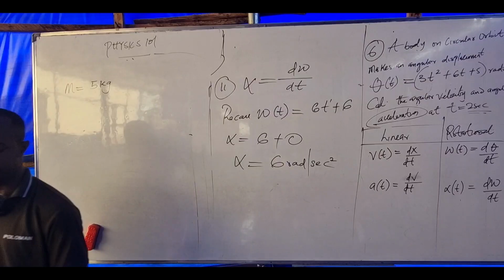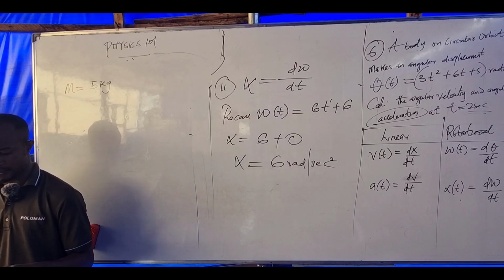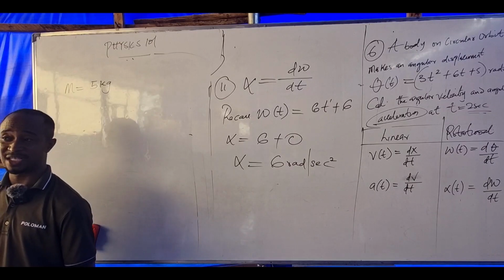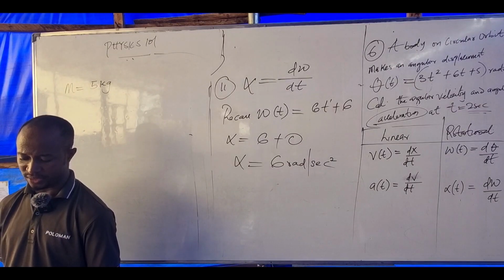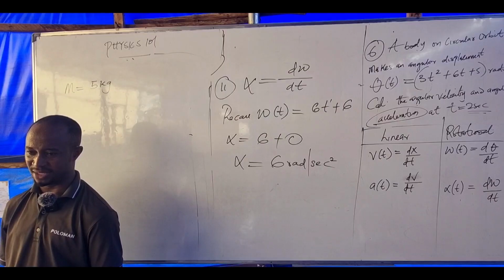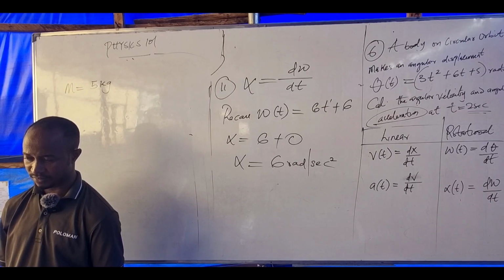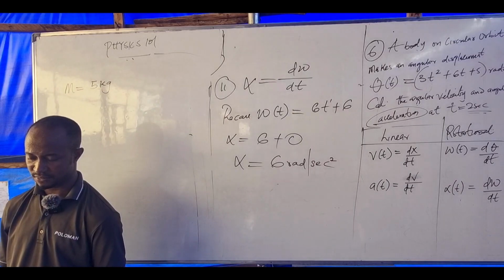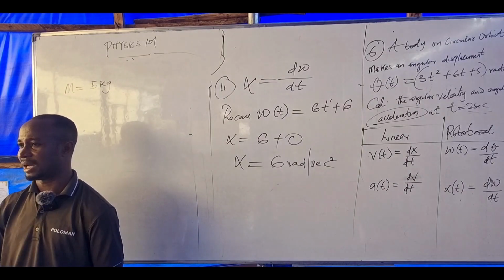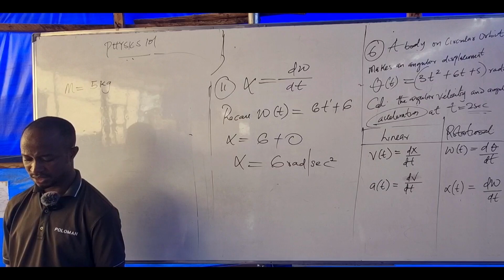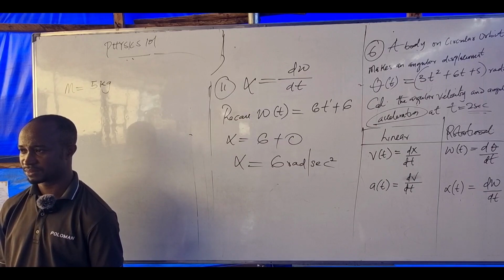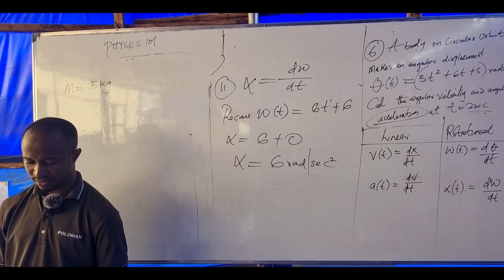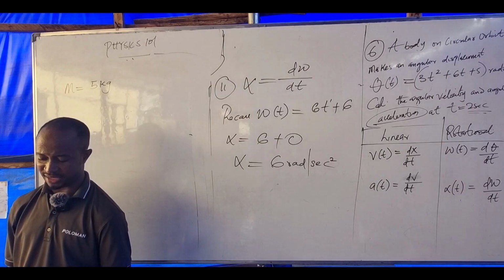A disc of mass 5 kilogram with a radius of 1.3 meter is spinning at an angular speed of 15 radian per second. What is the inertia of the solid disc?